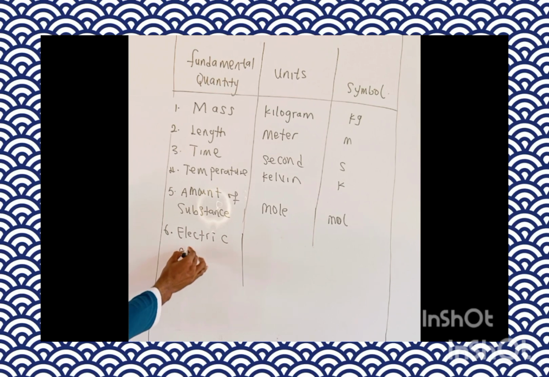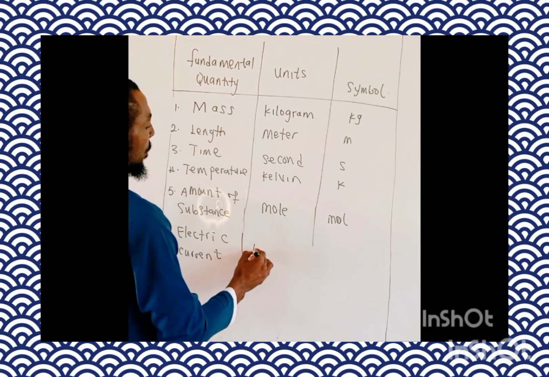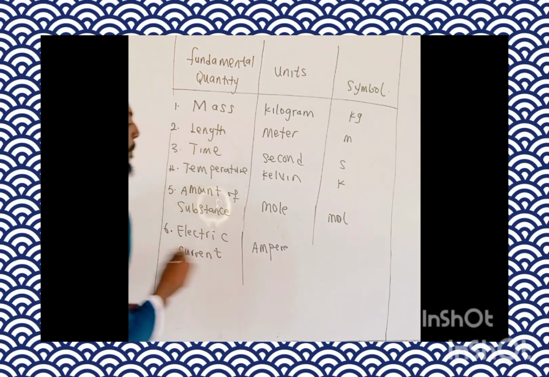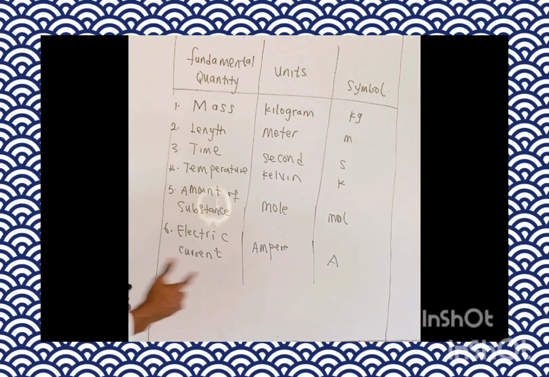The electric current is measured in ampere. That's the unit of electric current, the ampere, and A is the symbol.